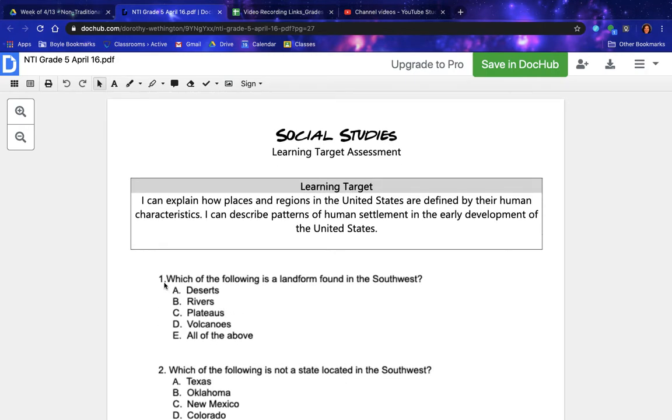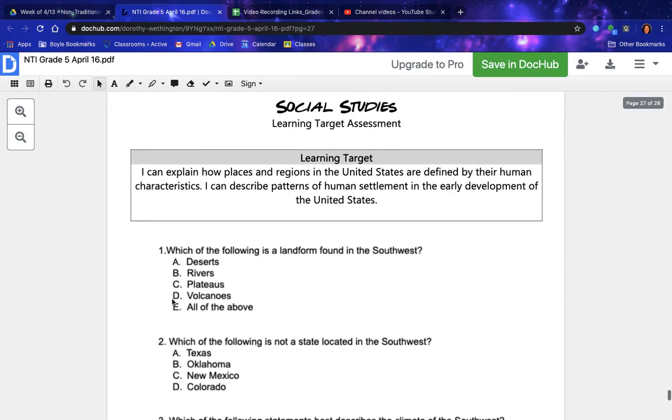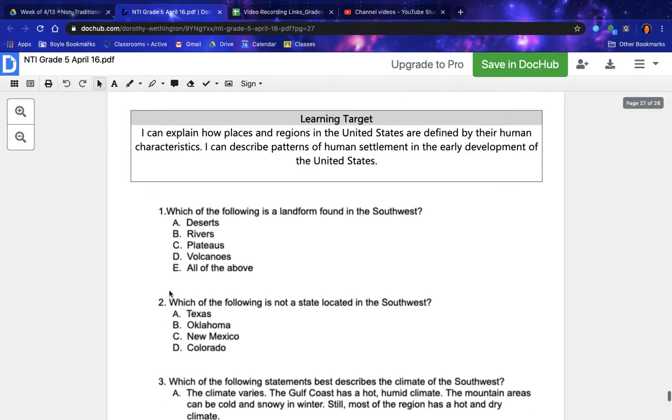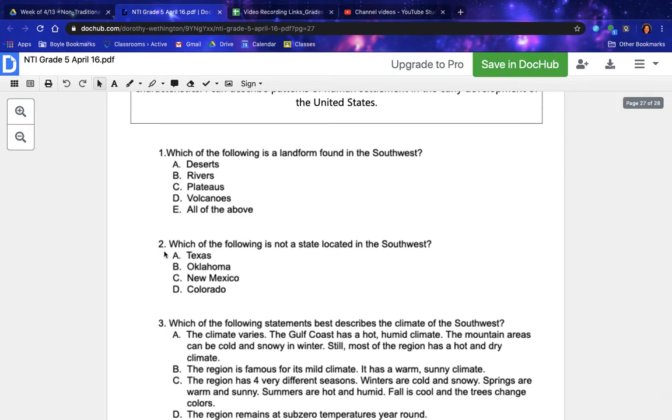Number 1. Which of the following is a landform found in the Southwest? A. Deserts, B. Rivers, C. Plateaus, D. Volcanoes, or E. All of the above. Number 2. Which of the following is not a state located in the Southwest? A. Texas, B. Oklahoma, C. New Mexico, or D. Colorado.